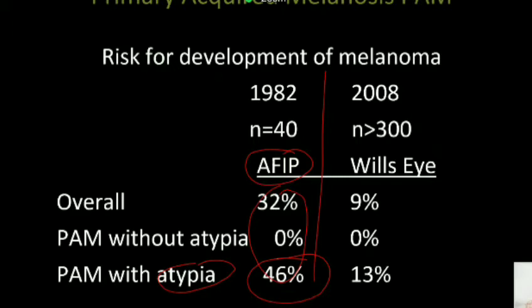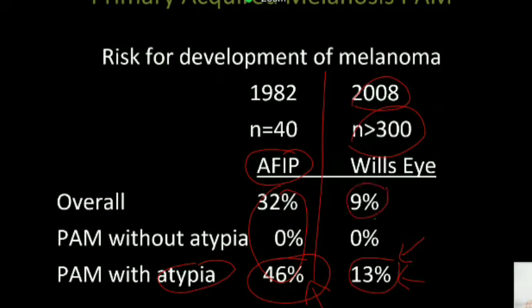At least in the last 10 years, after this large series got published, we are worried about primary acquired melanosis with atypia, but we are not as worried as we were 15 years ago. So it's just 13%, which is a good risk, but it is not something that would make you very alarmed. 13% is an okay risk to have. Overall, without atypia, 0%. Without atypia is absolutely innocuous, but with atypia is about 13% chance of turning into melanoma.